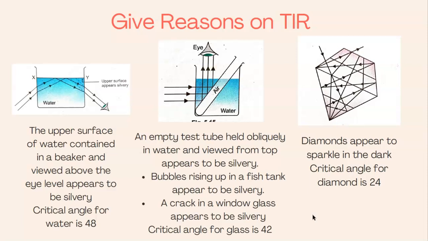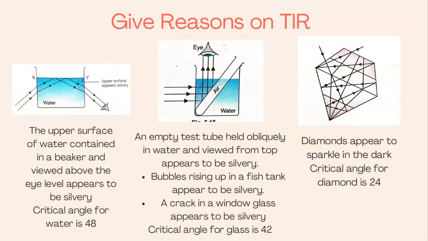We come to a few important give reasons that are based on total internal reflection. So looking at the first diagram, we have a beaker that is filled with water. Now if we look at the beaker slightly above the eye level, the lower surface of the water appears to be silvery as shown in the diagram. This is because, first statement, critical angle for water is 48 degrees.